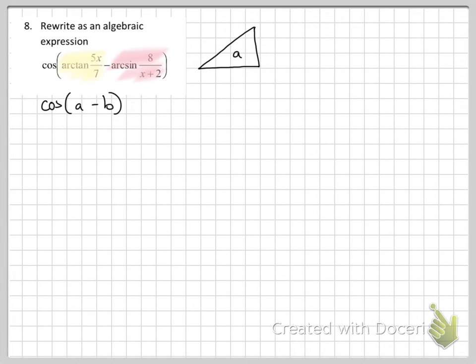Eventually we'll get to this point. And then triangle B, the second triangle, the first triangle. Okay, label it based on what it says. So for arctan to be 5x over 7, tangent, opposite over adjacent, must look like this. Pythagorean Theorem, to fill in the missing side: 7 squared plus 5x squared is going to equal c squared. This is 49 plus 25x squared.